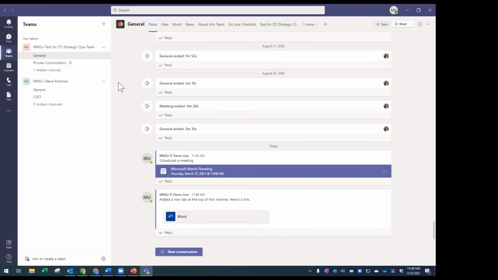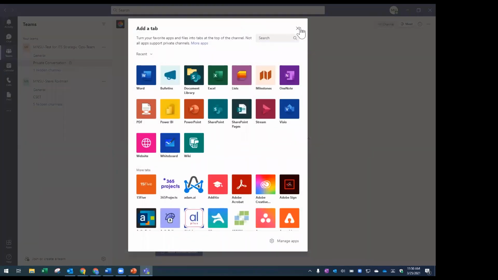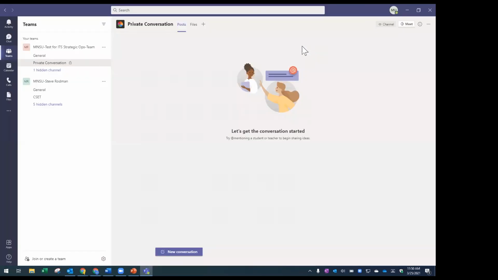Yeah, it really just lets you customize the experience within your team. So whatever your team's focus is, you'd be able to pin those things right to the top of the channel within that team. So each channel then can have its own customized tab view. So look, by default, this private channel that I created only comes with posts and files because I haven't added anything else there yet. But I could start adding stuff, whatever I want the focus to be. So if we were collaborating on a website edit, maybe that'd be the thing I'd pin there, just to make it quickly available for anyone that's part of this team.